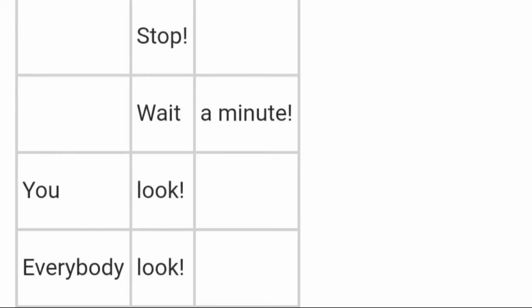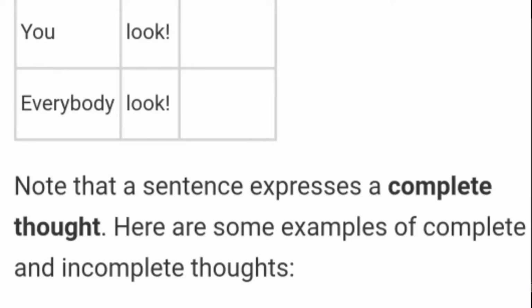This is an imperative sentence. Wait a minute. Again, in this sentence there is no subject, but the subject is understood. Wait is the verb, a minute is the object, and this sentence is complete in itself. You look. In this sentence, you is given, that is the subject, look is the verb, and this is a complete sentence. Everybody look. Again, the subject is given, everybody, and look is the verb, and this sentence is also complete in itself. A sentence should consist of one subject and one verb, and it should give complete meaning. Sometimes it may be possible that the subject is hidden.